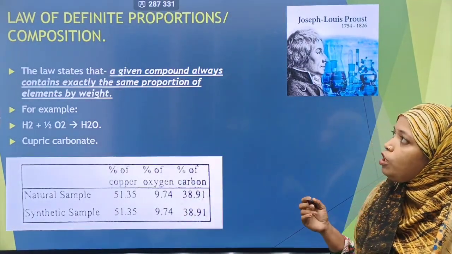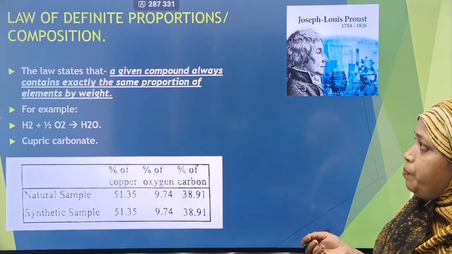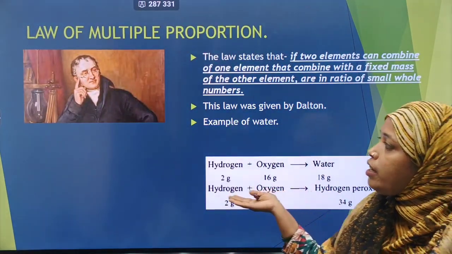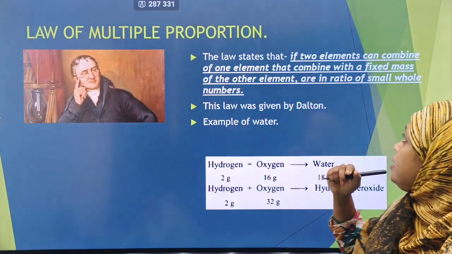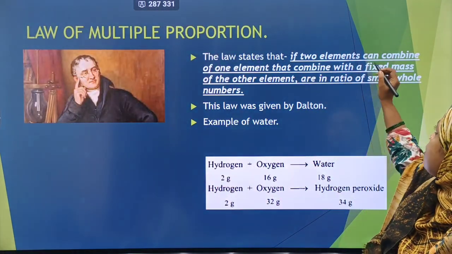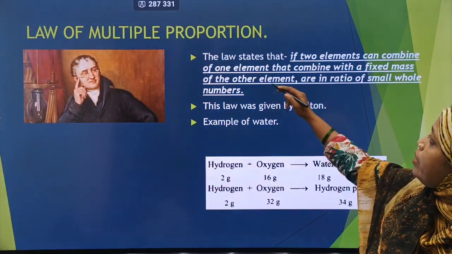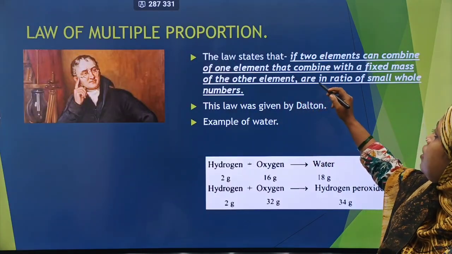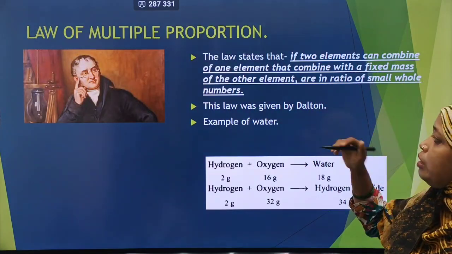Moving on further to the law of multiple proportions. This law was brought forward by the scientist Dalton. He stated that if two elements can combine to form more than one compound, the masses of one element that combine with a fixed mass of the other element are in a ratio of small whole numbers.